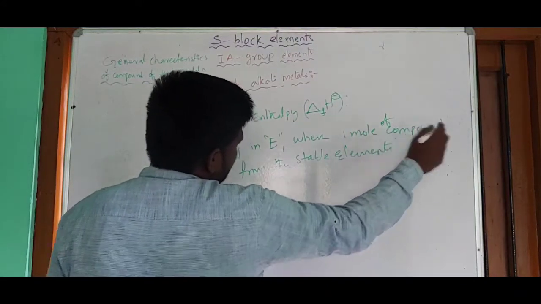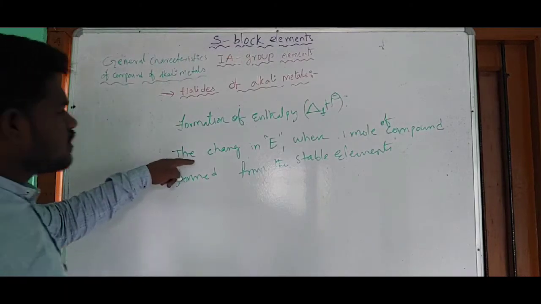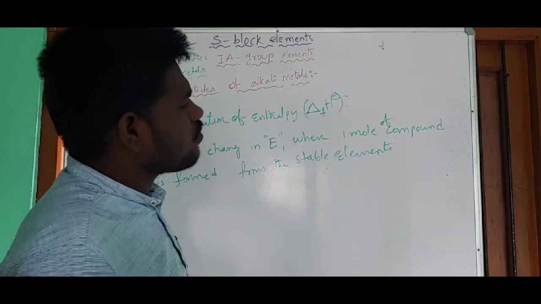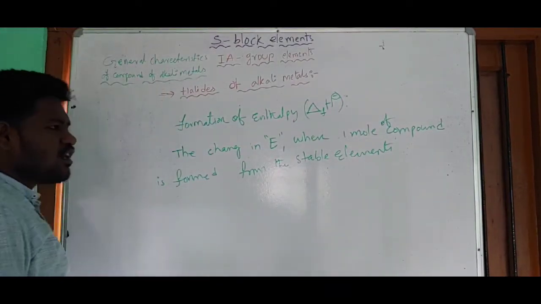The change in energy when one mole of compound is formed from the stable elements is known as the enthalpy of formation.